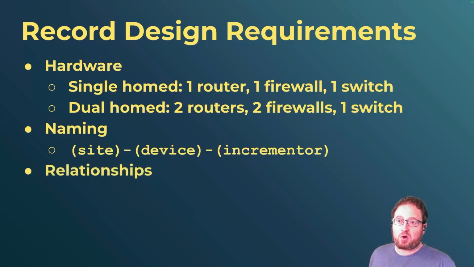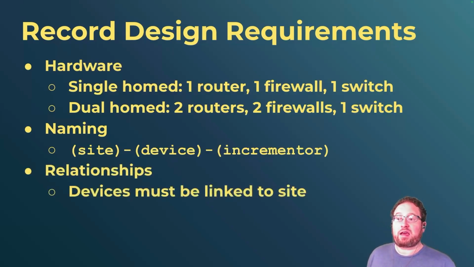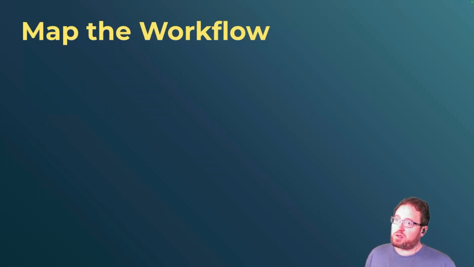And then the last thing we're going to define within the generator right now are the relationships. We'll get into more complex relationships in the third video. But to keep it simple right now, we're just going to make sure that the devices are being linked to the site.